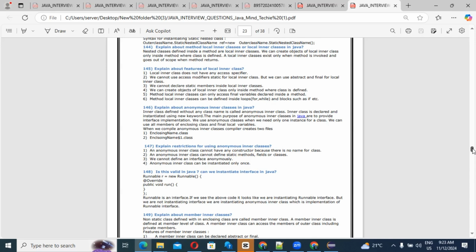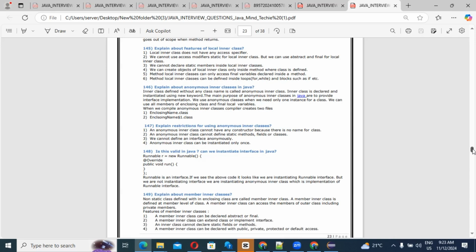What do we have? A void run method. Runnable is an interface, guys. If we see the code, it looks like we are instantiating the Runnable interface, but we are not instantiating the interface. We are instantiating an anonymous inner class, which is an implementation of the Runnable interface. Correct? That is the reason, right?